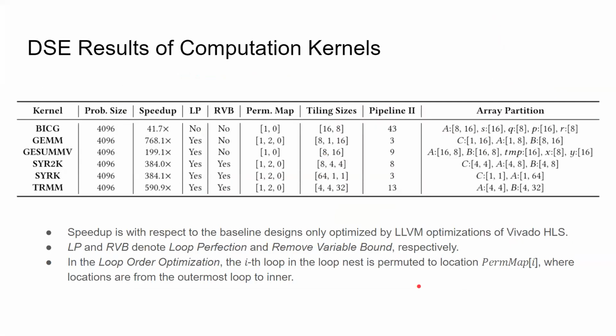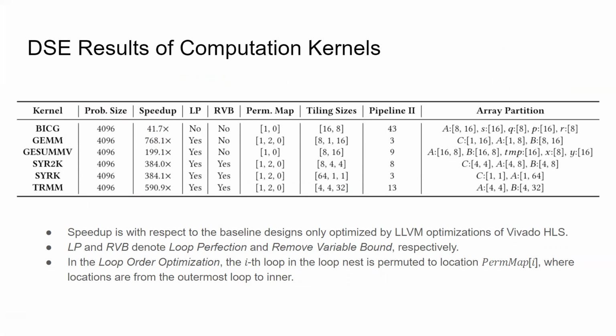To evaluate the DSE engine, we adopted 6 computation kernels for experiments. The problem sizes are set to 4096. We can observe that the DSE engine achieves the speedup ranging from 40 times to more than 700 times compared to the baseline designs, which are only optimized by the regular LLVM optimizations of Vivado HLS.